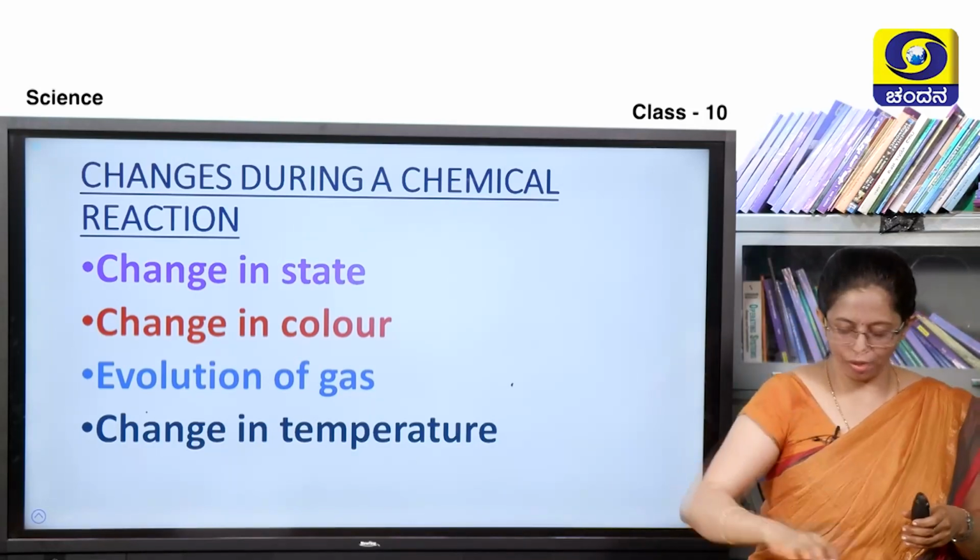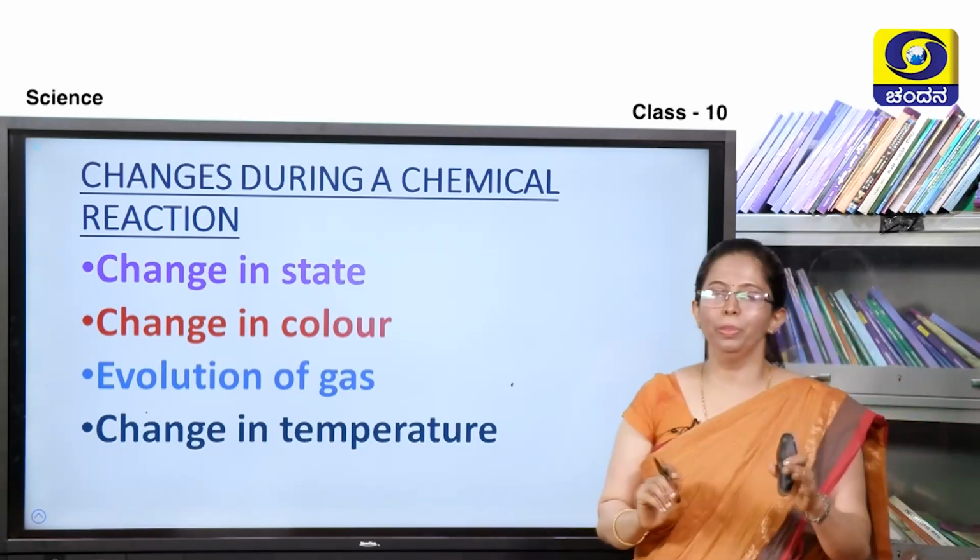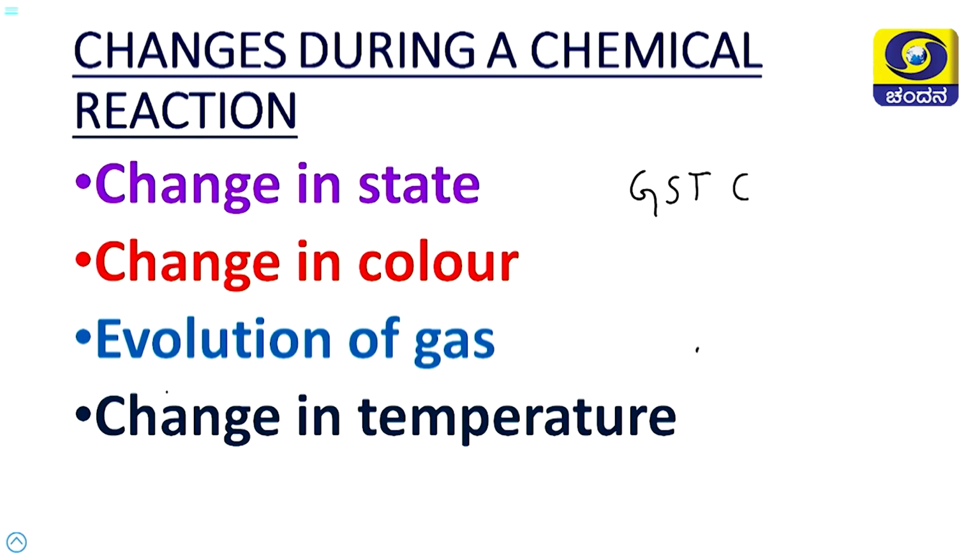So, how to remember these changes or characteristics of a chemical reaction? What all changes occur during a chemical reaction? To remember this, GSTC. So, as we know, GST is a tax, goods and service tax. We are paying some money, cost is incurred to it. So, what is GSTC? According to me, what I have written here is to remember the characteristics or changes accompanied during a chemical reaction. G is gas, evolution of gas. S is change in state, whether solid, liquid or gaseous state. And then T stands for temperature, change in temperature. And then C stands for color, change in color.